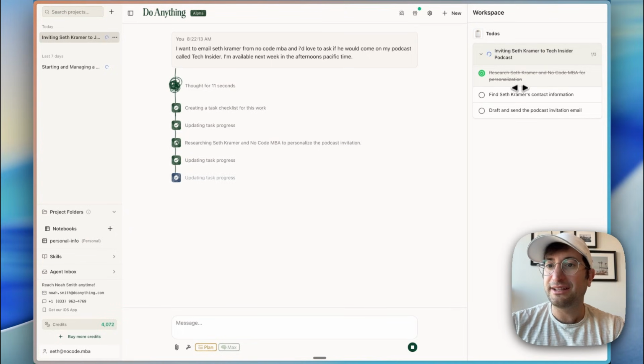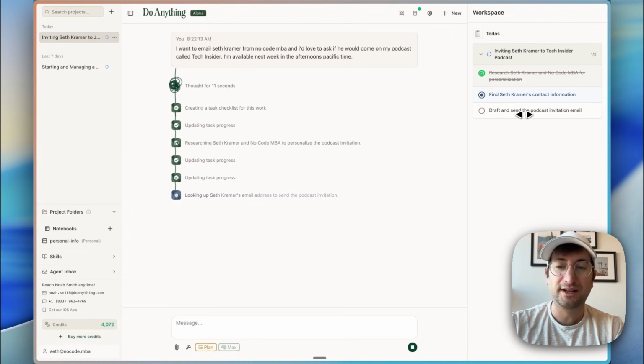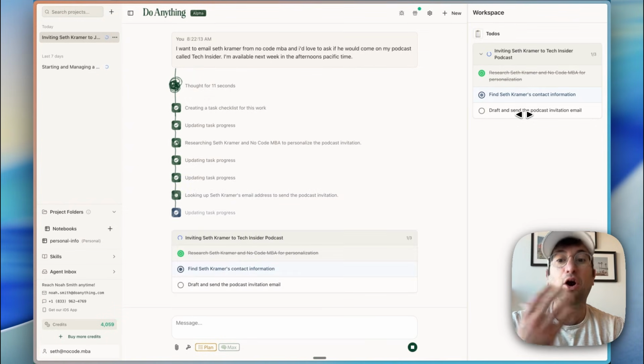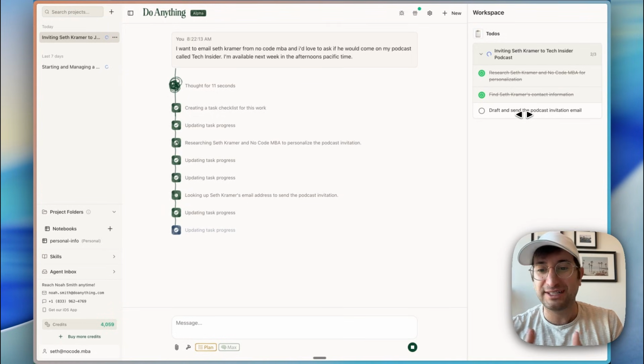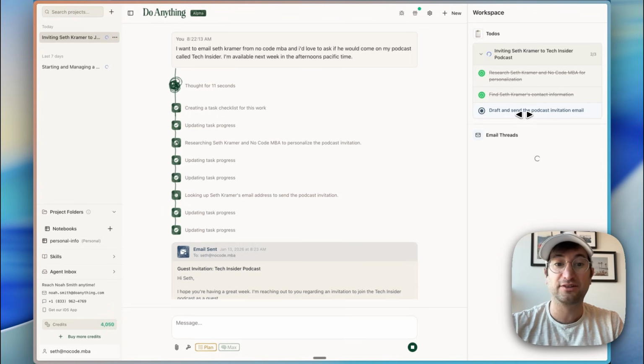So on the right side, we can see the to-dos. It's actually interesting. This is a little bit similar to Claude's new Cowork. I created a video on that as well, so you can check that out on our channel. So their Cowork workspace for Claude Code. So I think this is where a lot of things are converging. So if you're watching this video, you're already ahead of the trend of where things are going. And hopefully it's going to give you some ideas of how you can use these types of tools and where AI is going.